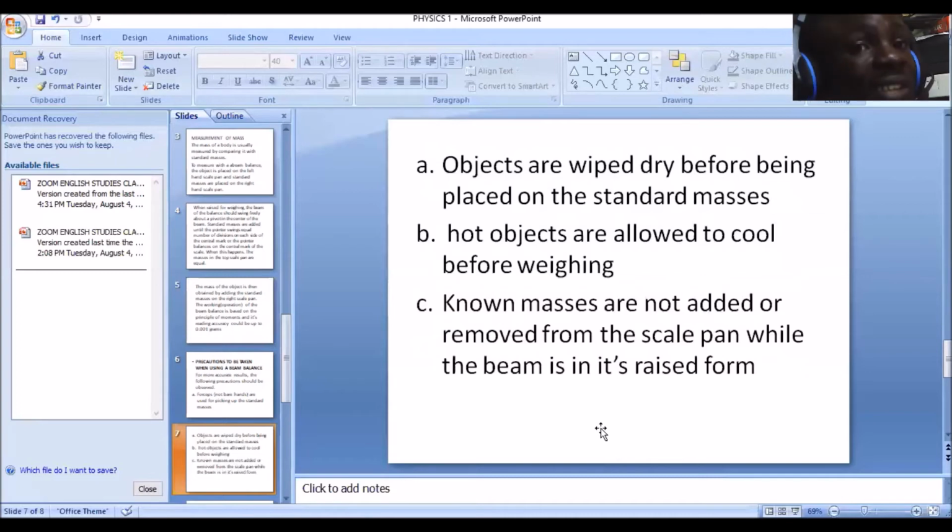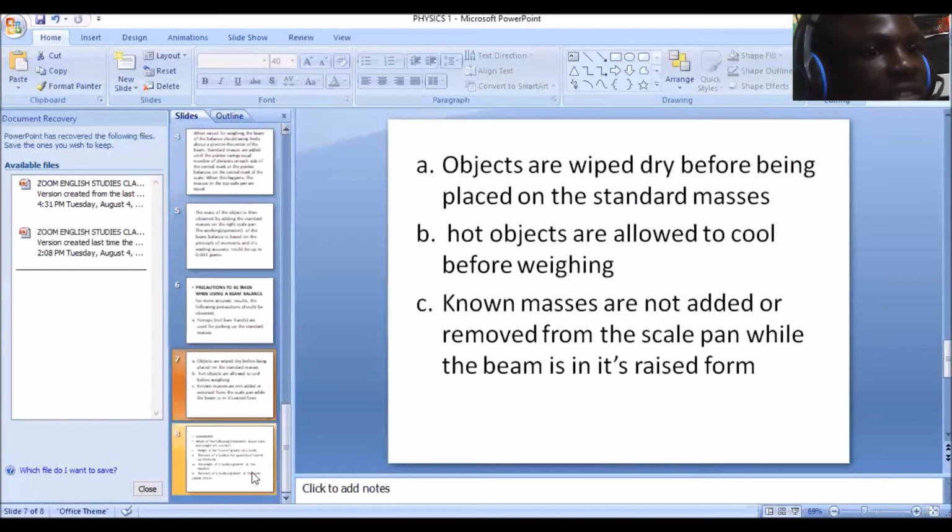Now, known masses are not added or removed from the scale pan while the beam is in its raised form. If the beam is not settled yet, known masses should not be added on the scale pan. It is only when the beam is in its relaxed form that you can add the known masses to the scale pan. So that's it for the precautions.